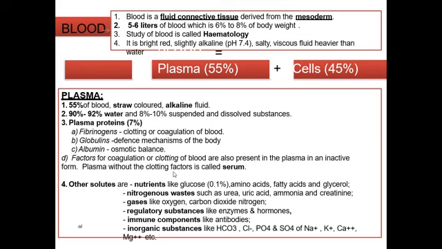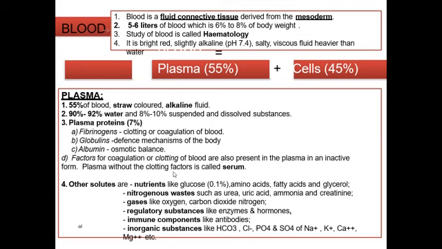Here we will see about blood. Blood is a fluid connective tissue derived from mesoderm. They are mesodermal in origin. 5 to 6 liters of blood, which is 6 to 8% of your body weight, is present in humans. How many liters of blood are present? 5 to 6 liters. Study of blood is called hematology.